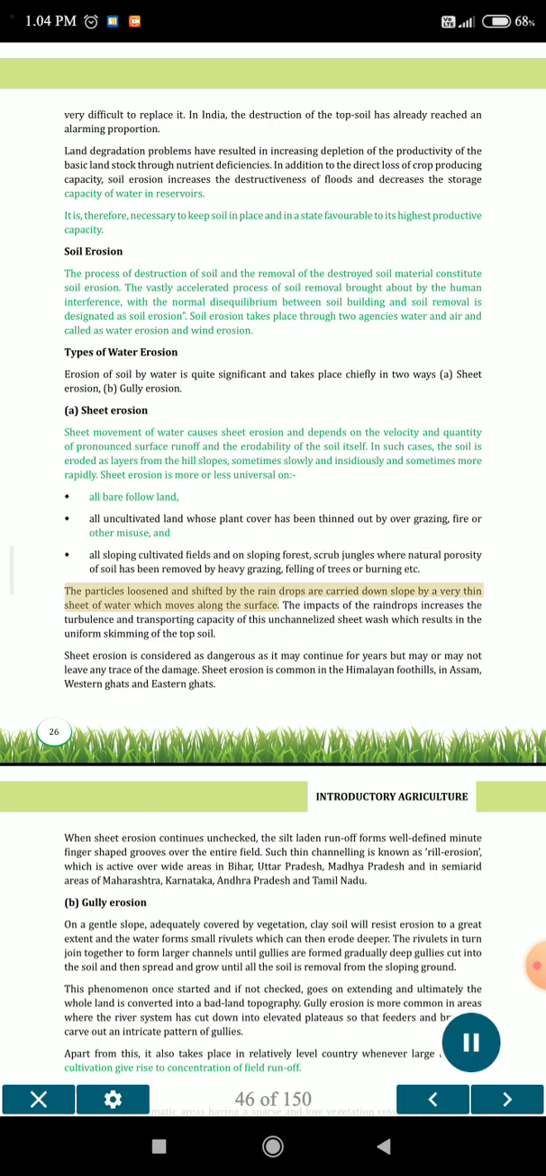The particles loosened and shifted by the raindrops are carried down slope by a very thin sheet of water which moves along the surface. The impact of the raindrops increases the turbulence and transporting capacity of this unchannelized sheet wash, which results in the uniform skimming of the topsoil. Sheet erosion is considered as dangerous as it may continue for years but may or may not leave any trace of the damage. Sheet erosion is common in the Himalayan foothills, in Assam, Western Ghats and Eastern Ghats.